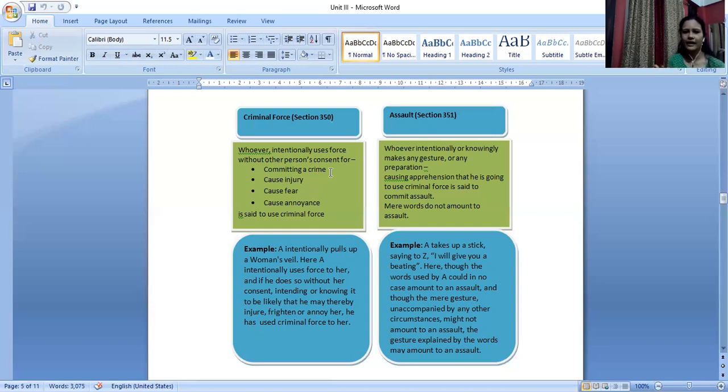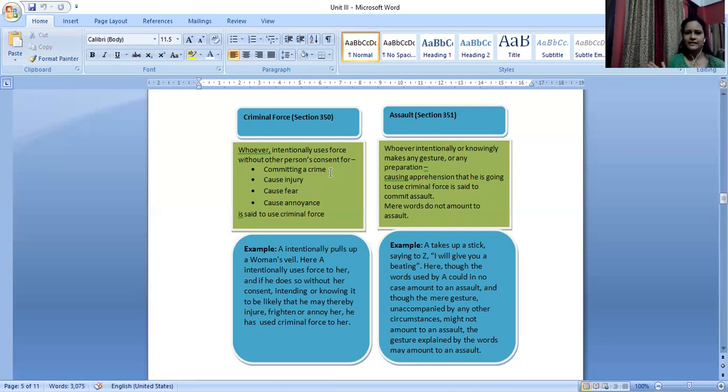If you go to a dentist and you want to remove a tooth, the dentist would also apply some amount of force to remove your tooth, but that will not be criminal force. Why? Simply because you have given your consent. You went to the dentist and it's a part of your treatment. It does not matter how much injury or pain you have suffered. Unless and until the doctor is negligent in performing his job, he is not guilty of anything. You cannot make him criminally liable for criminal force or something like that.